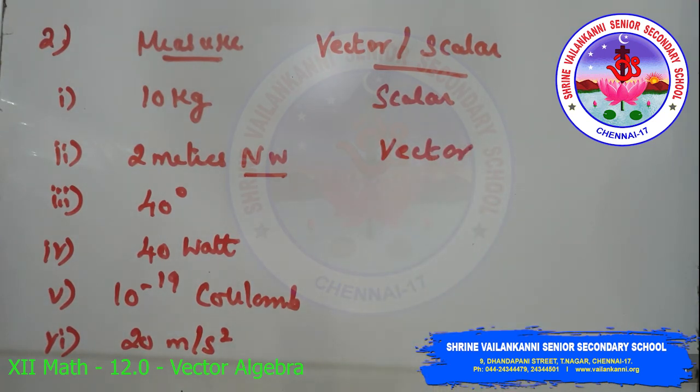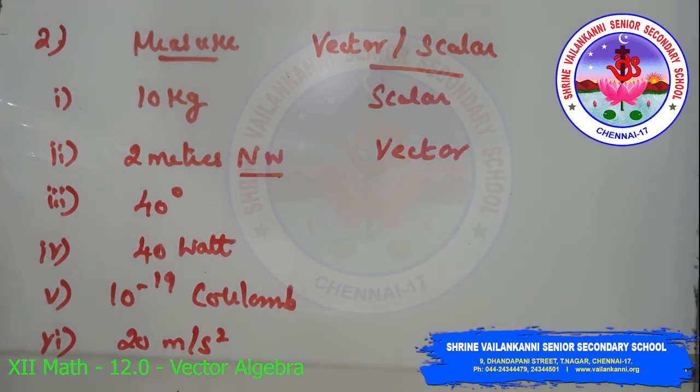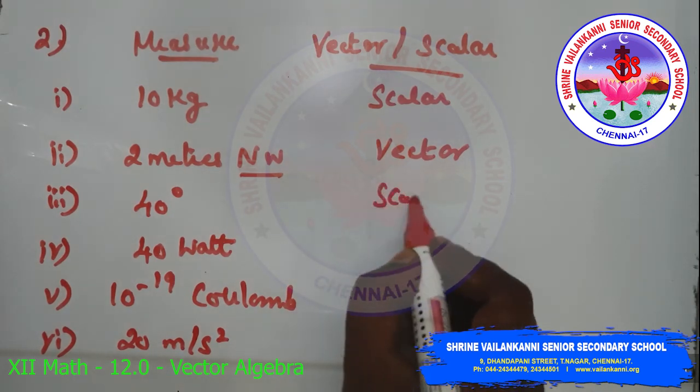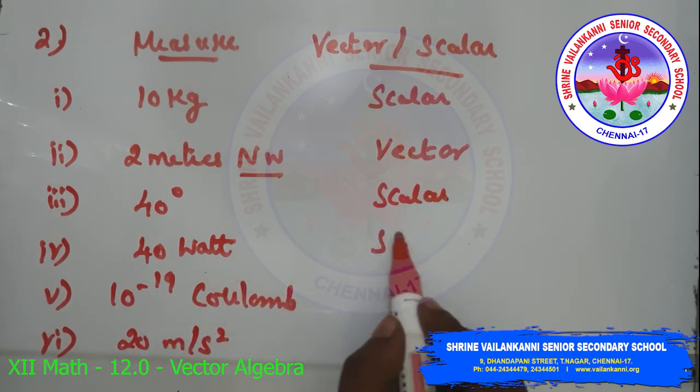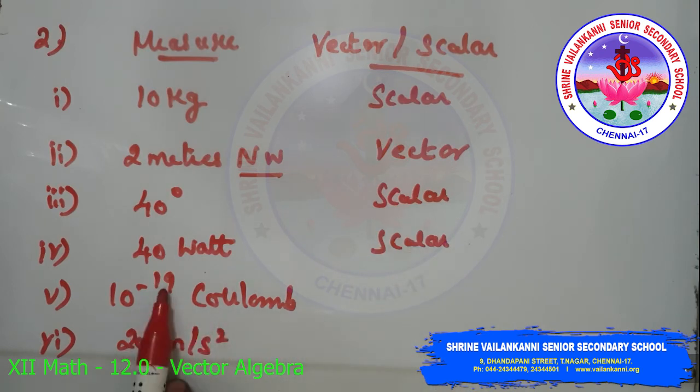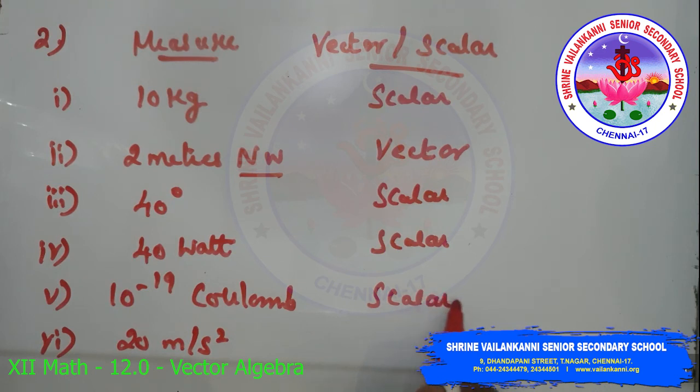Then 40 degree. Scalar quantities are length, mass, time, distance, speed, area, volume, temperature, work, voltage, density, resistance, etc. So 40 degree is scalar, and 40 watt is scalar, and 10 to the power of minus 19 coulomb is also scalar, and 20 meter per second square is a vector quantity.